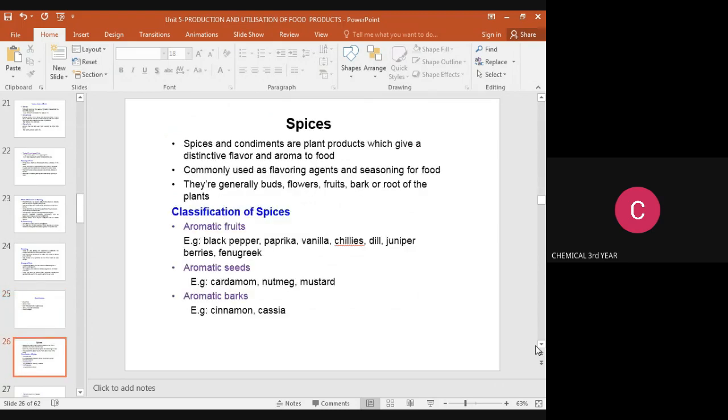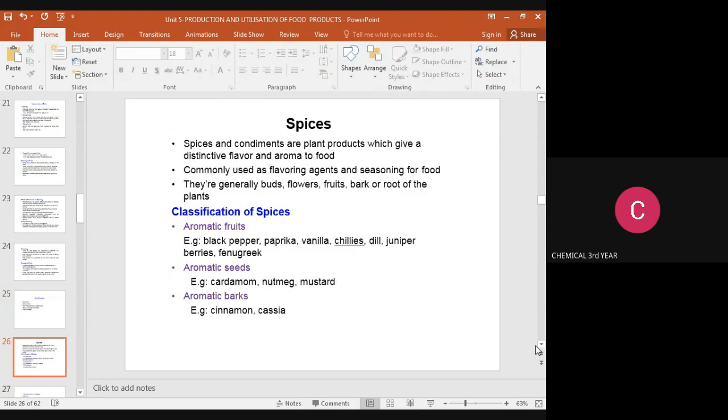Then next we discuss spices. Spices and condiments are plant products which give flavor and aroma to food. They are also used in the pharmaceutical industry for making some products. Commonly, these spices are used as flavoring agents and for the seasoning of food. In the spices we may be getting the buds, flower or fruits, bark or root of those plants.